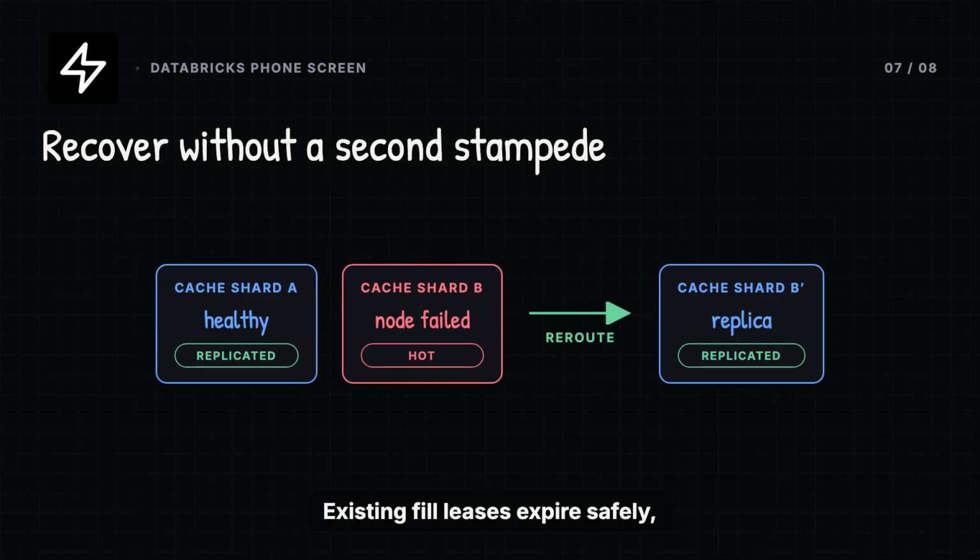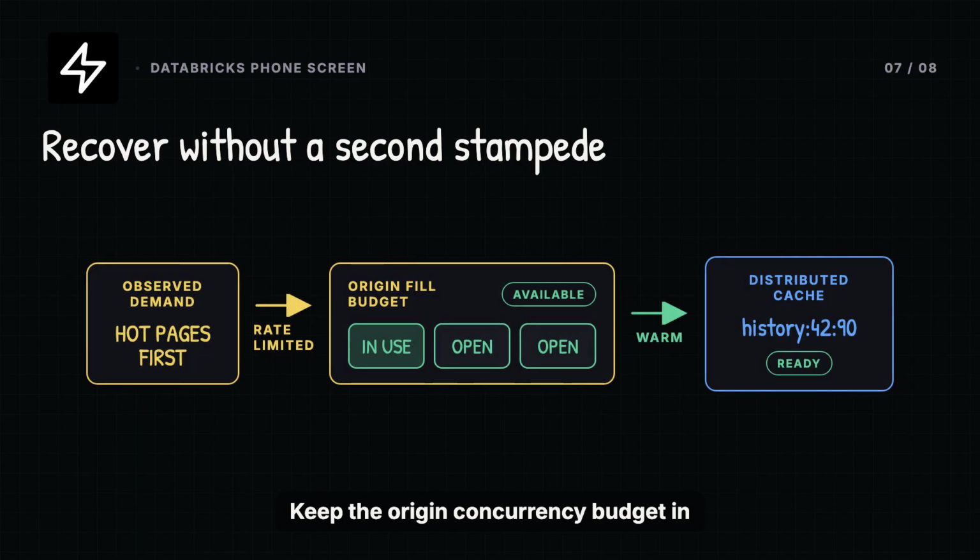When a cache node fails, the hash ring routes reads to a replica or the next owner. Existing fill leases expire safely, and durable storage remains the source of truth. Rebuild from observed demand, not from a full scan. Rate limit warmup per shard. Keep the origin concurrency budget in place. Add time to live jitter and promote the hottest closed pages first. That prevents recovery itself from becoming another stampede.